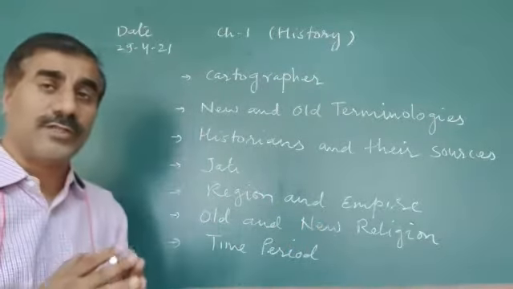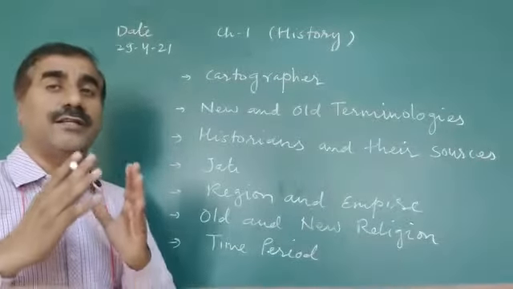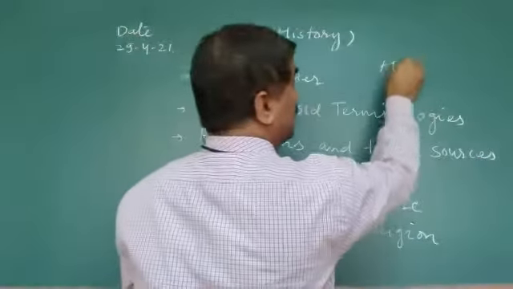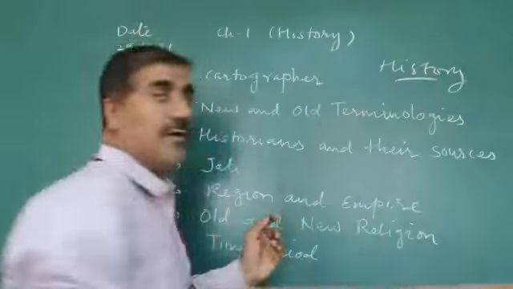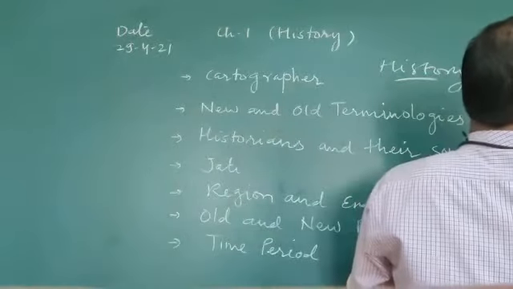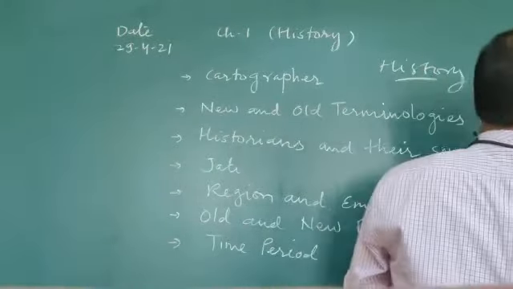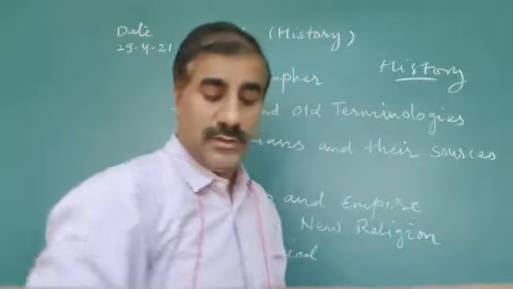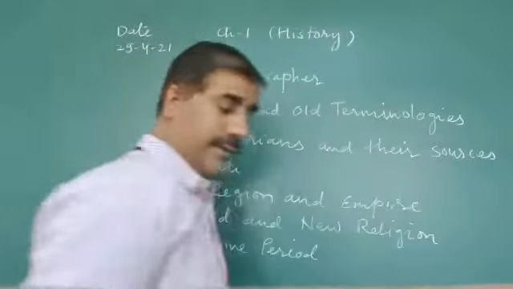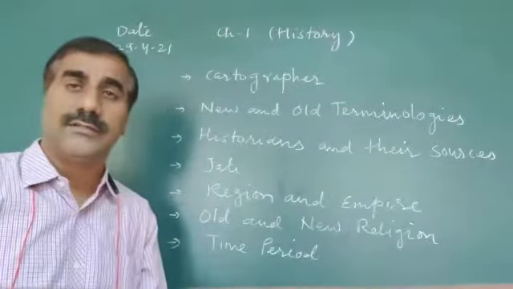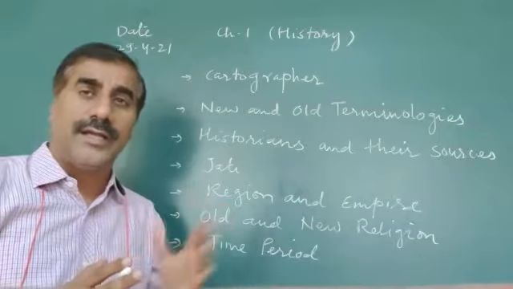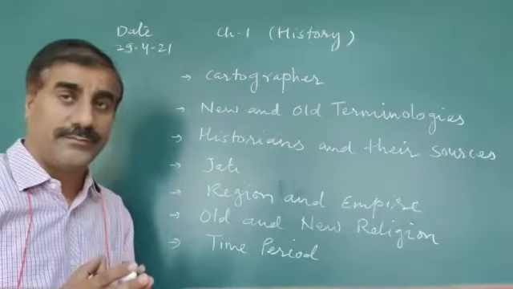So, dear, before starting the chapter, what is history? History means what? In class 6, you studied the ancient period, in class 7 we will discuss the medieval period, and in class 8, the modern period.